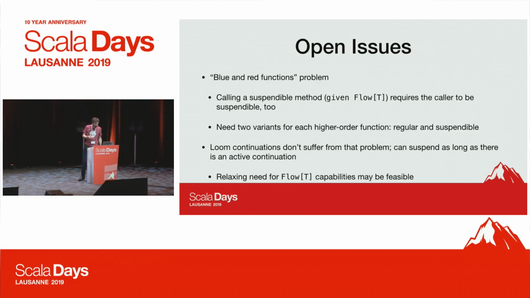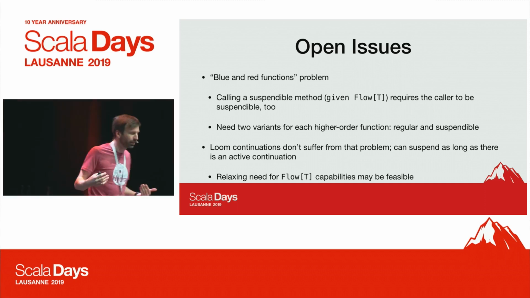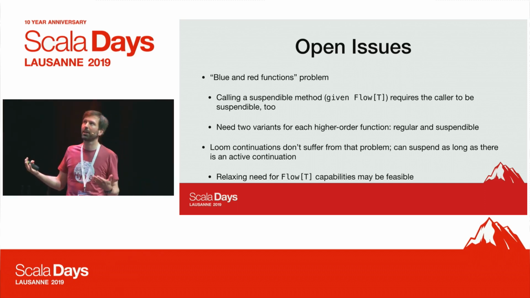There are some open issues that I should mention. One is the red and blue functions issue. If you want to call a suspendable method, which in our case is a method that requires the flow context, that means the caller has to be suspendable too.